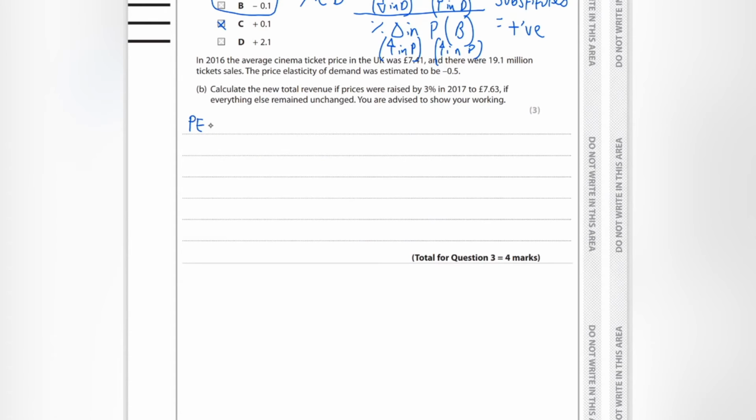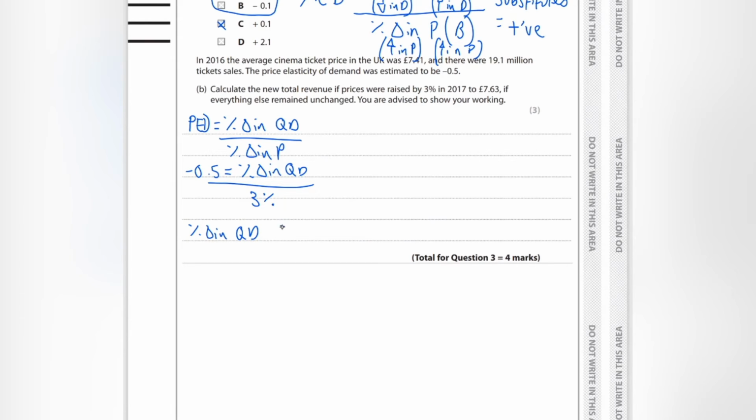All right, first thing I always do, write down the formula. PED is percentage change in QD divided by percentage change in price. And then what I like to do is fill in what I know. So I know PED is minus 0.5. I don't know what the percentage change in QD is, but I do know that the percentage change in price is 3%. So the next thing that I need to do is make percentage change in quantity demanded the subject of the formula, which involves multiplying by 3%, or multiplying by 3 in this case.